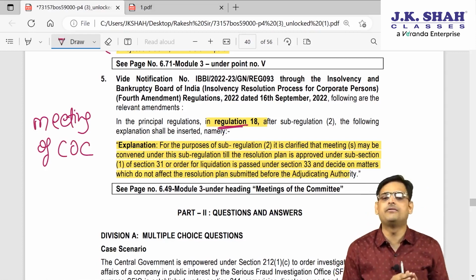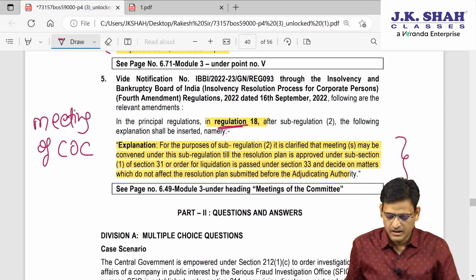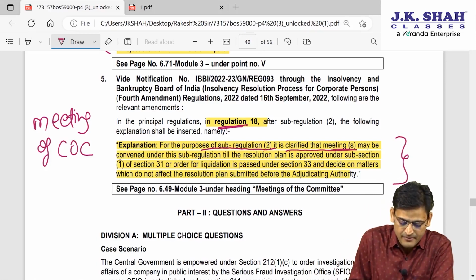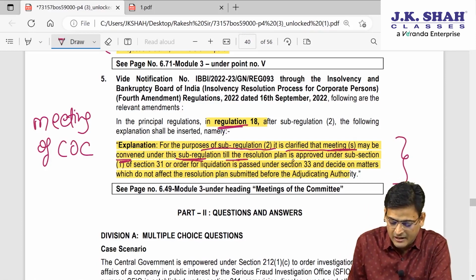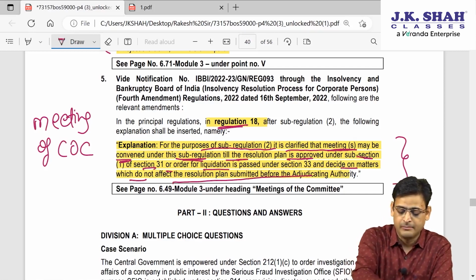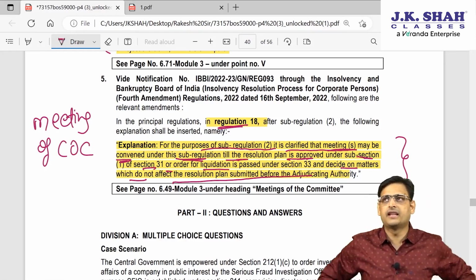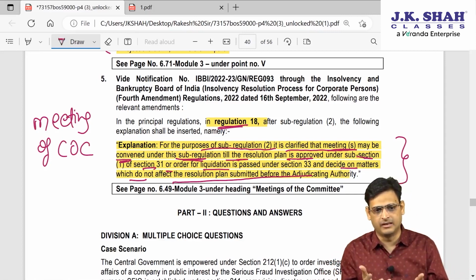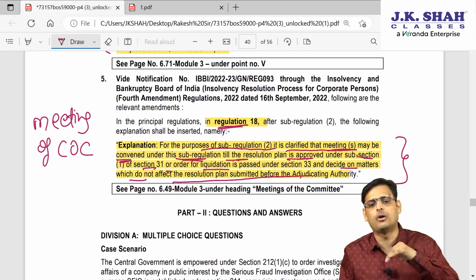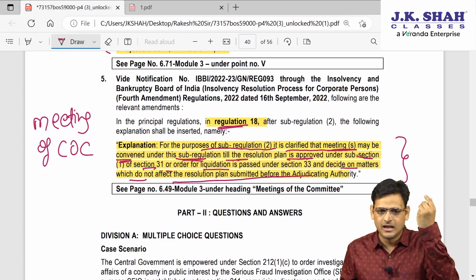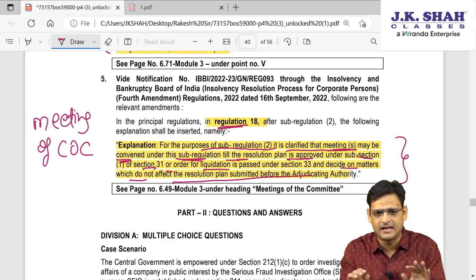But now what is the amendment that we are going to discuss? Please understand. They are saying for the purpose of sub-regulation 2, it is clarified that a meeting may be convened under this sub-regulation till the RP is approved under this section or under liquidation, and decide on matters which do not affect the resolution plan submitted before NCLT. There are two questions over here. Till what period can the resolution professional call the meeting of COC? They say they can call the meeting of COC at any period. That is absolutely fine. That is not a problem.